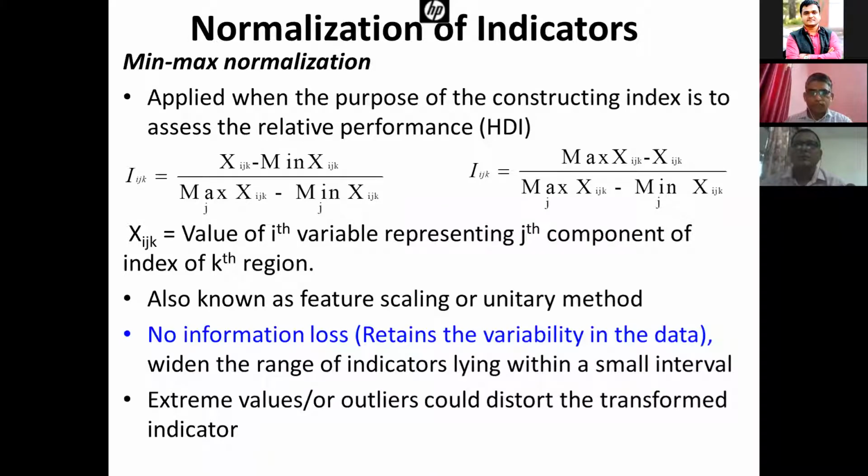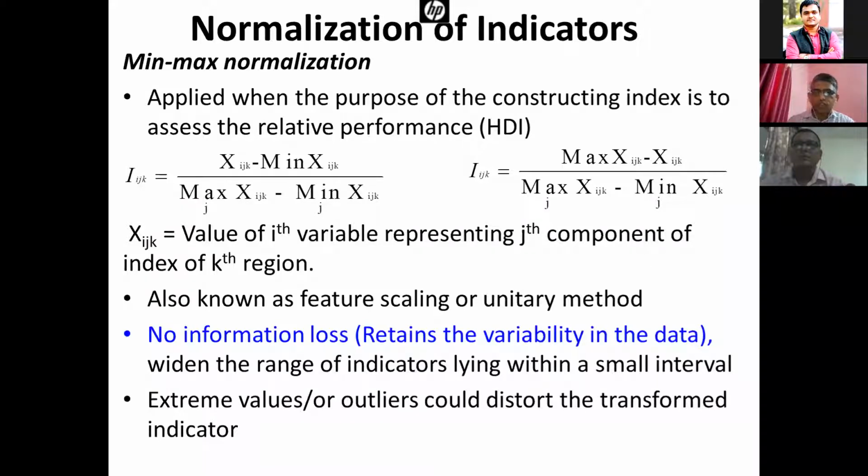First is min-max normalization. Min-max normalization is applied when the purpose of constructing the index is assessing relative sustainability, for example the Human Development Index. Here we compare the performance of a district or a state with the minimum performing districts.